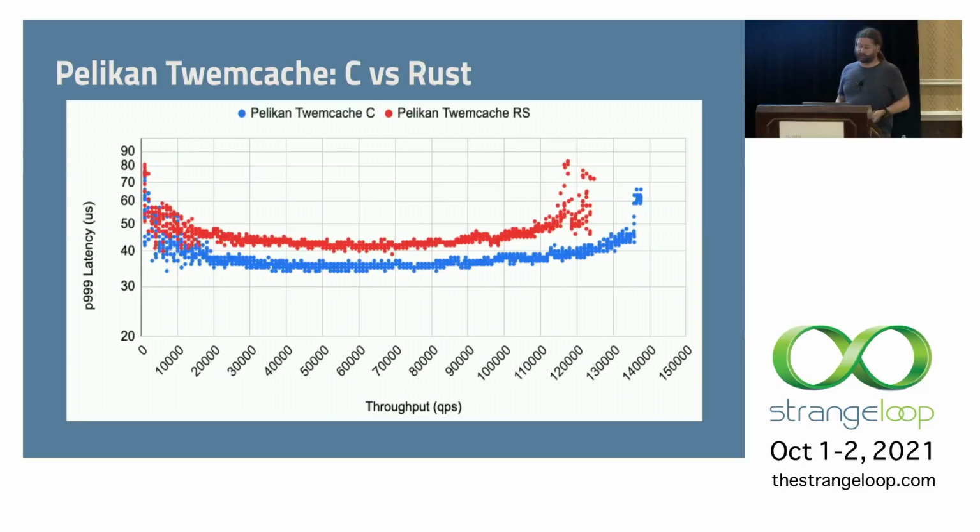But here we can clearly see that the Rust implementation has worse latency. It's higher up. And it doesn't reach the same throughput. It doesn't go as far to the right-hand side of the chart. So we can see that it's not going to perform as well, basically. But Rust is known to be pretty fast. It should be as fast as C for this. We're not really doing anything super crazy. We're just reading data from memory and putting it over the network. So let's see if we can make it faster by taking a few steps back.